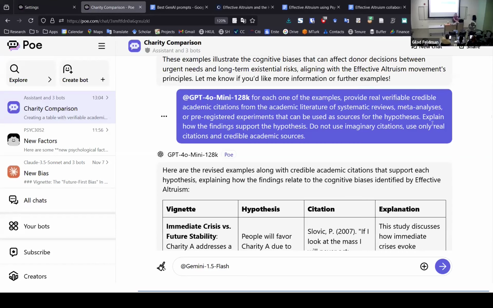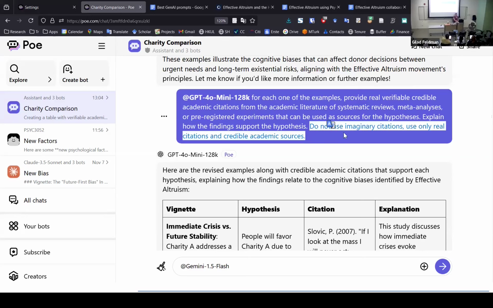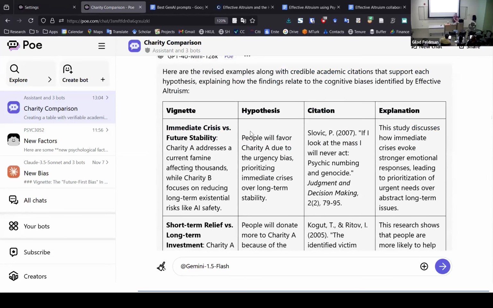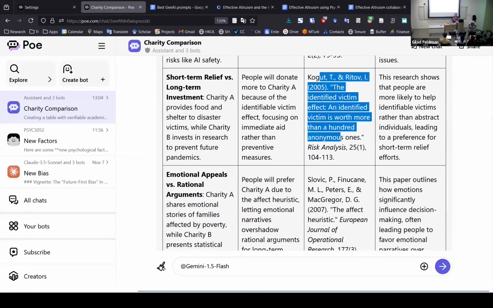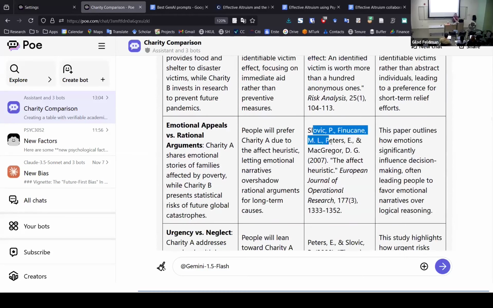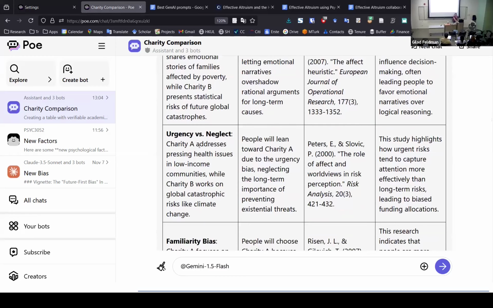And then I want ChatGPT to explain to me the findings, how this is supporting the hypothesis. And then I also add, just to make sure, do not use imaginary citations. Use only real citations and credible academic resources. And to my great surprise, look at this wonderful table. So you've got the vignette, the hypothesis, the citation, and the explanation. And because I know this literature very well, I know that this is a solid citation, this is a solid citation. We've actually run some replications of these studies. Some of them were even discussed in this class. So these are very, very good.